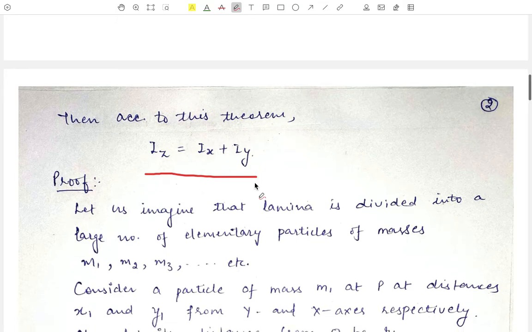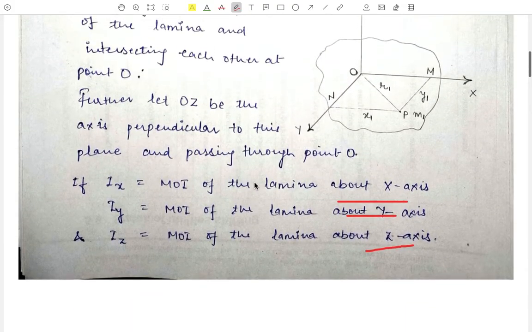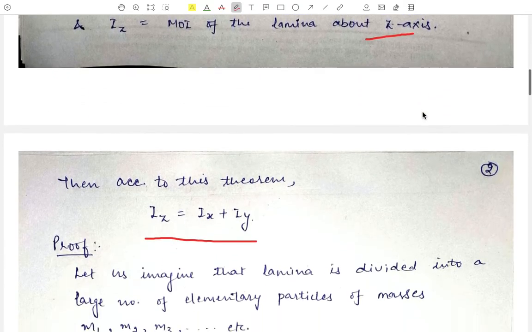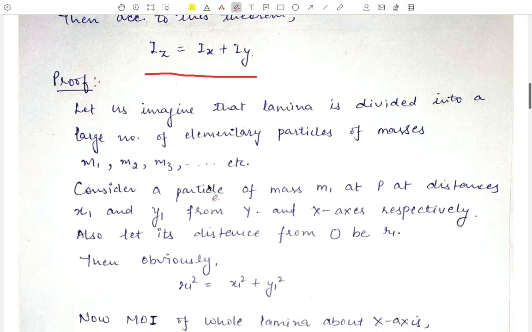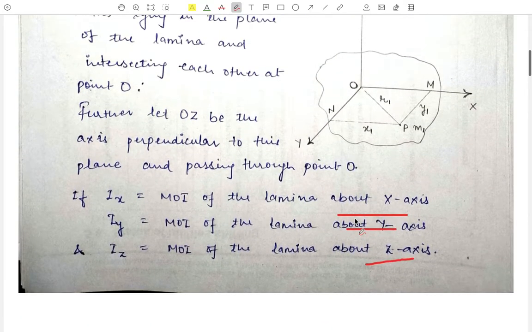So to prove this theorem, let us imagine that this lamina is divided into a large number of elementary particles, each of mass m1, m2, m3 and so on. Let us consider one particle of mass m1 at point P at distance x1 and y1 from the y-axis and x-axis respectively. This is the point here. Now its distance from point O, let it be r1.